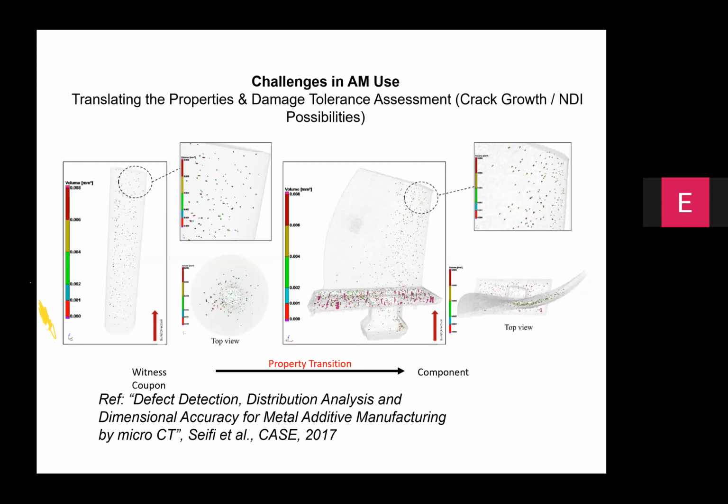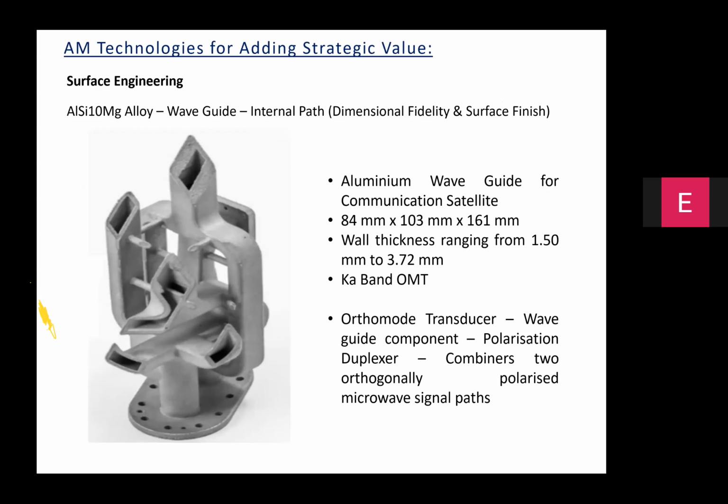You can see the defect distribution in a small component or a component with a low wall thickness could be radically different from a component which is bulkier, wherein the wall thicknesses could be few tens of times the wall thickness of the test coupon that you are trying to build.